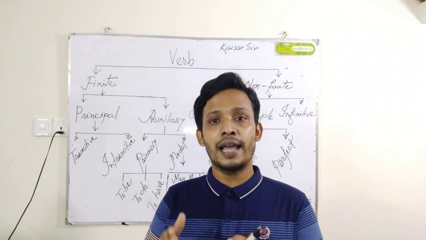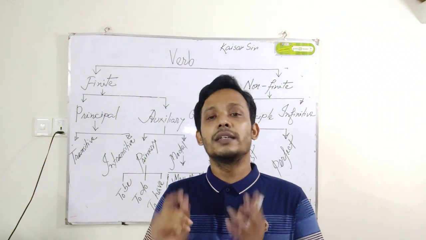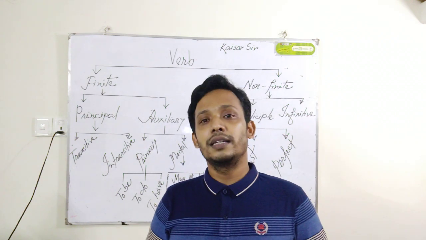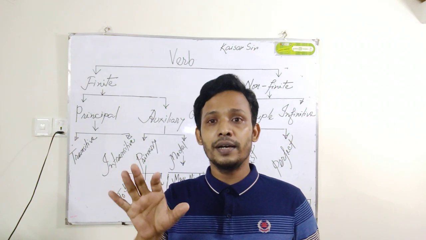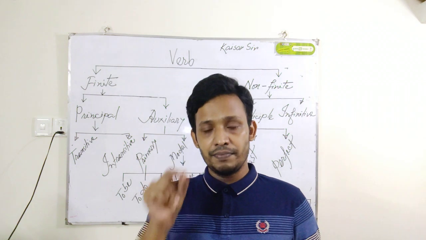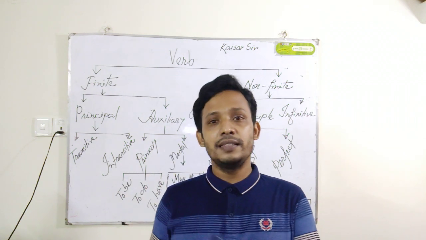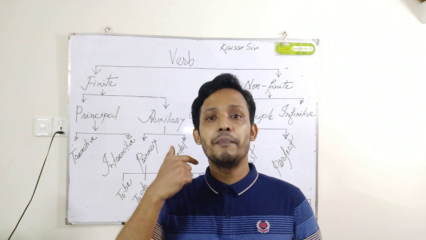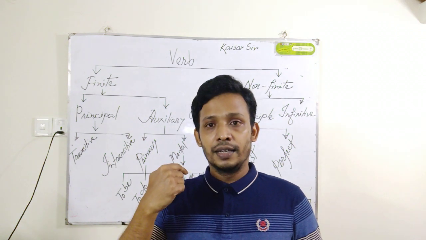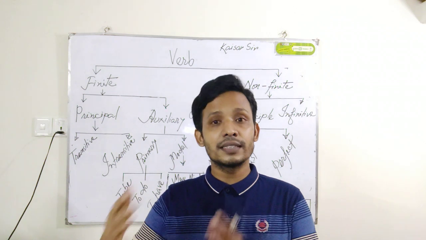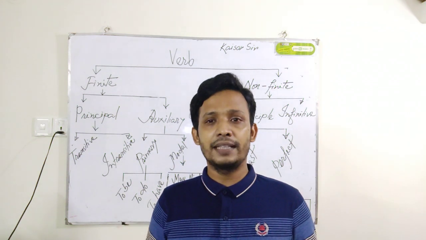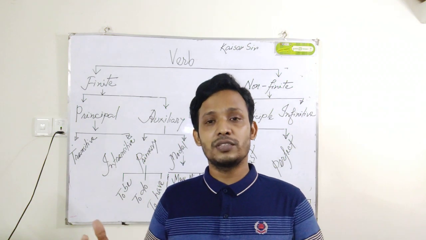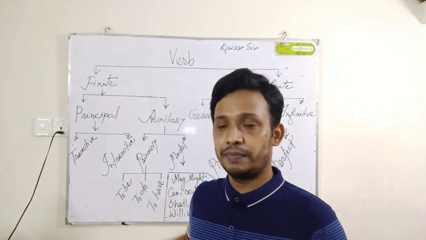This sentence, I write poems, we find object poems. That's why write is a transitive verb. And whenever we find a transitive verb, this sentence can be changed into passive. Poems are written by me. Okay? But whenever we use intransitive verb, we cannot make the sentence passive because there is no object. That's why that verb is intransitive verb.